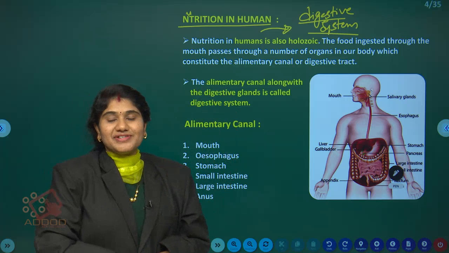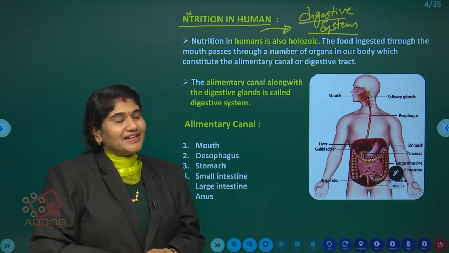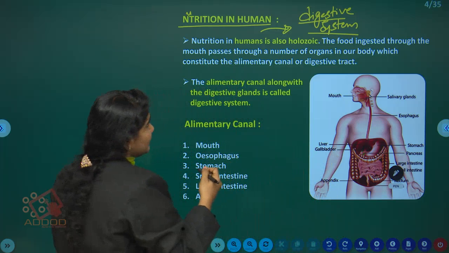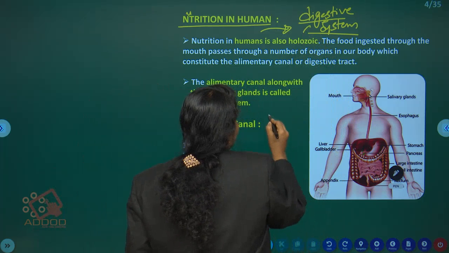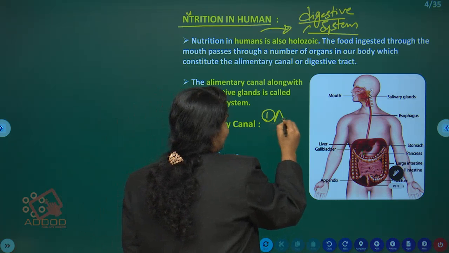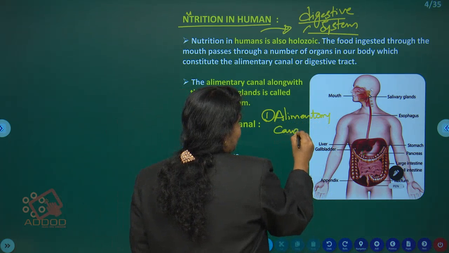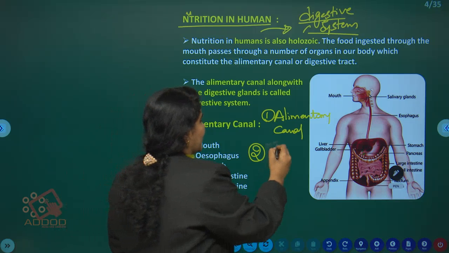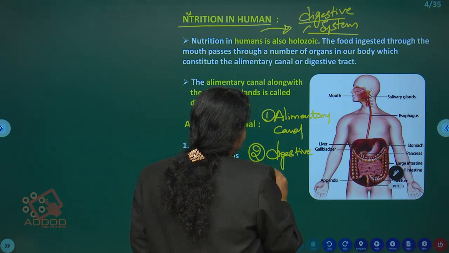And this digestive system contains two things: one, the alimentary canal, and two, digestive glands.